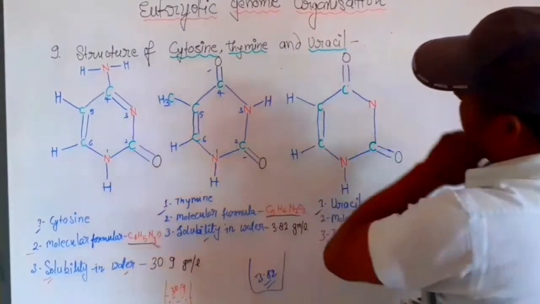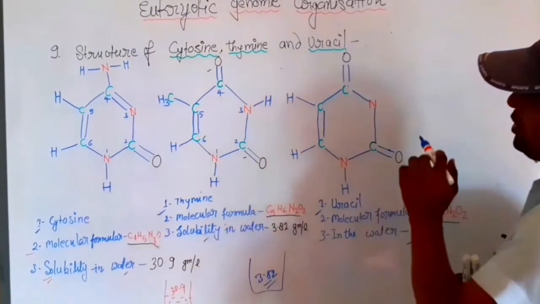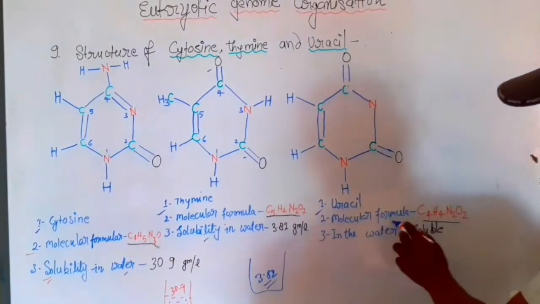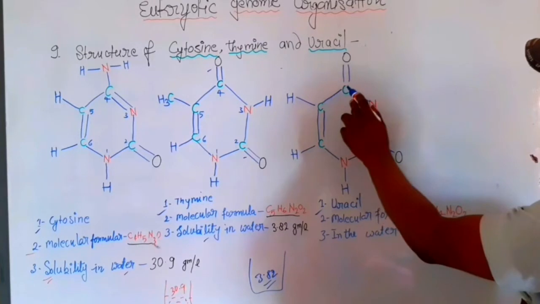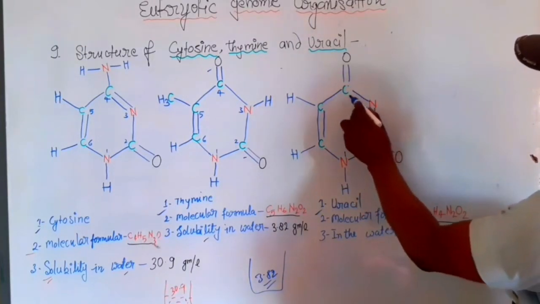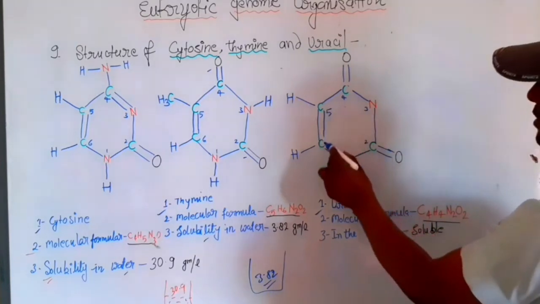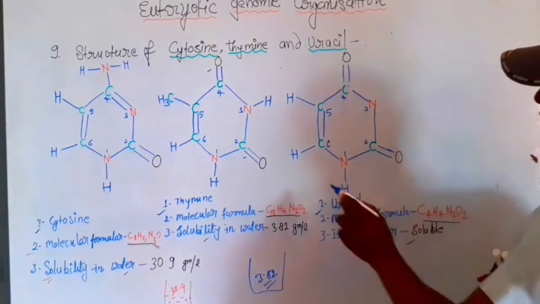Let's see uracil. Uracil has the molecular formula C4, counting 1, 2, 3, 4. Counting starts from here: 1, 2, 3, 4, 5, 6. H4.